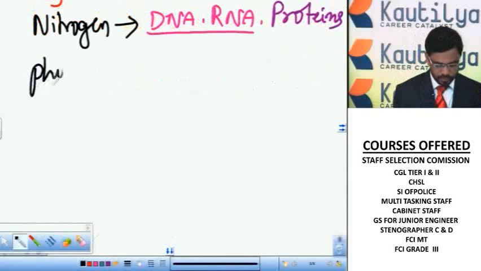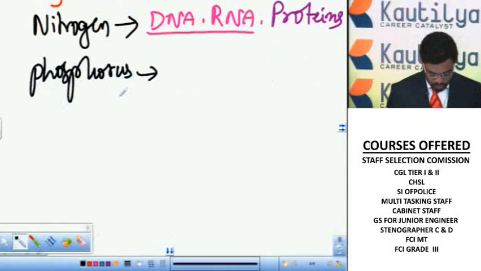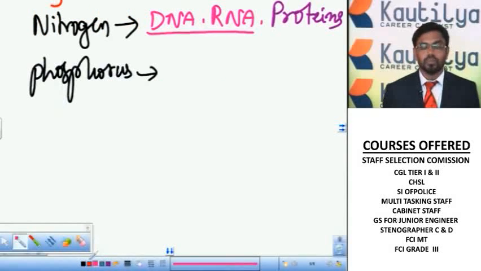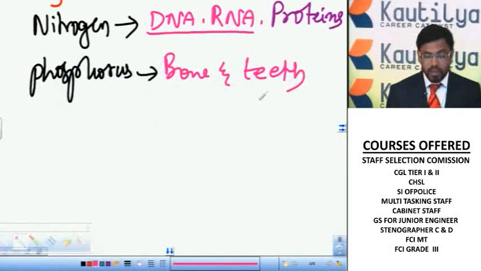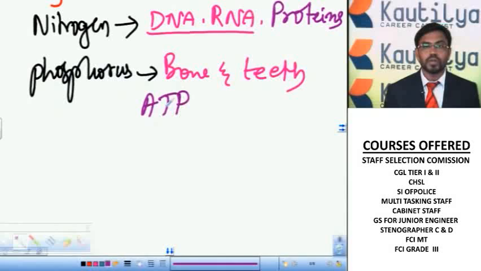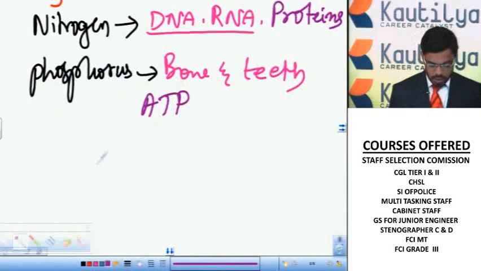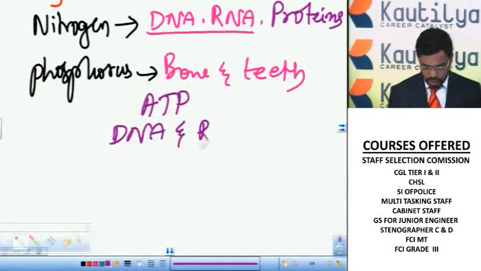Phosphorus. It is useful for bone and teeth formation. So it is a component of energy currency, that is ATP. So this phosphorus is also a component of nitrogen bases, that is it is also a component of DNA and RNA.